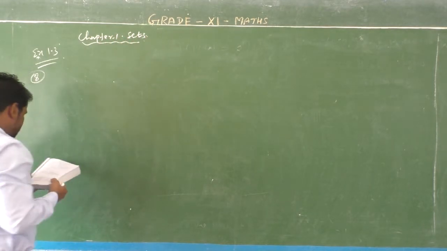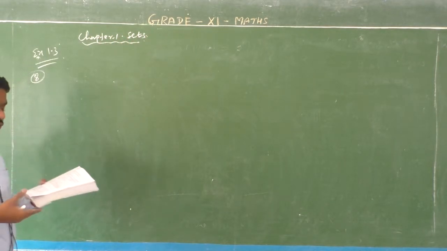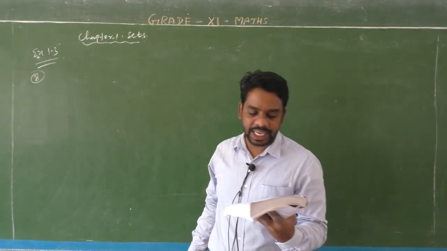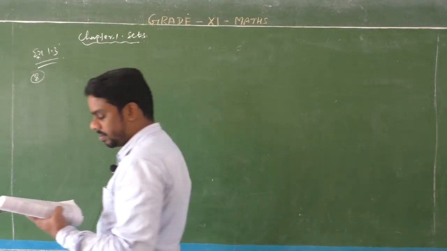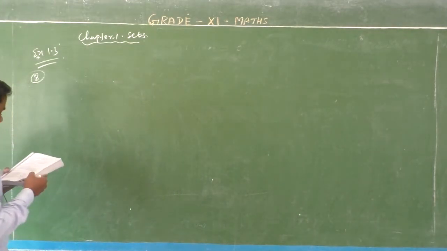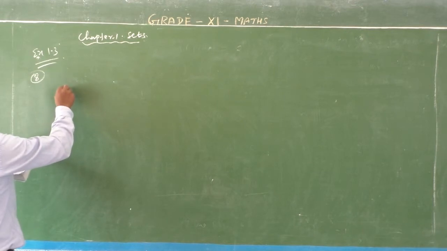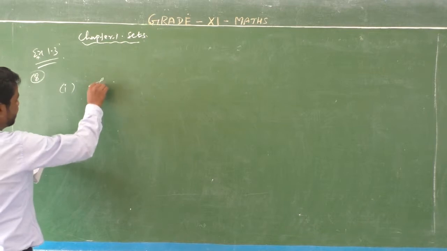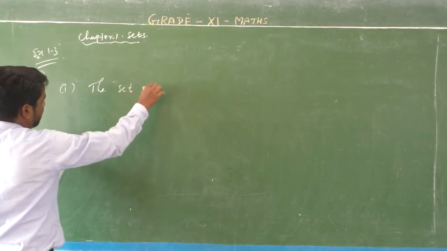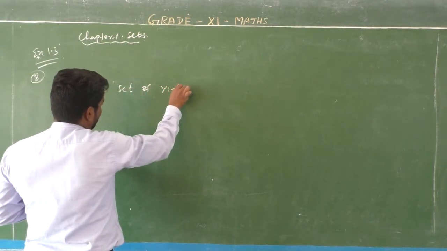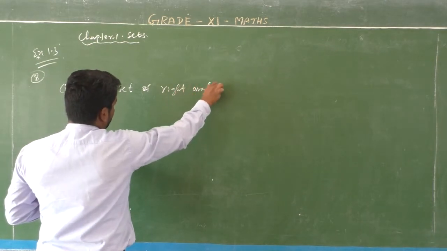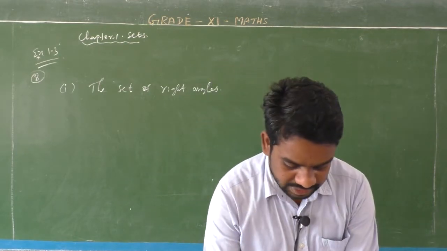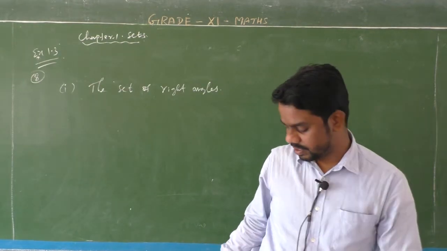Okay, listen, subset concept. Question number 8, universal sets. What universal set would you propose for each of the following? So first question, the set of right angles.